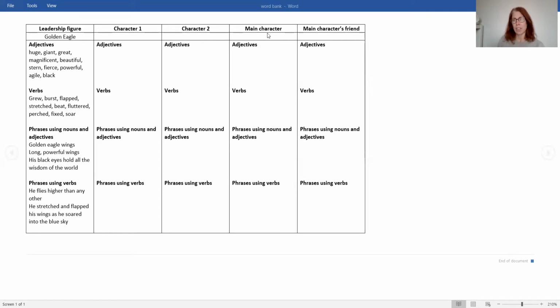The main character, if you remember in the Mayan legends, that was the Quetzal, and the main character's friend, which was the Roadrunner in the story that we have read. And for each of those, you're going to build up a bank of adjectives, verbs, and then putting those into phrases. Okay, so that is your task for today.